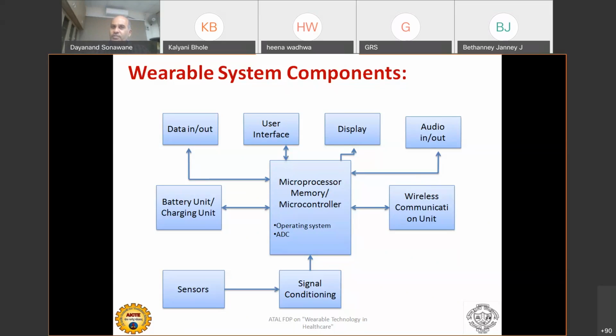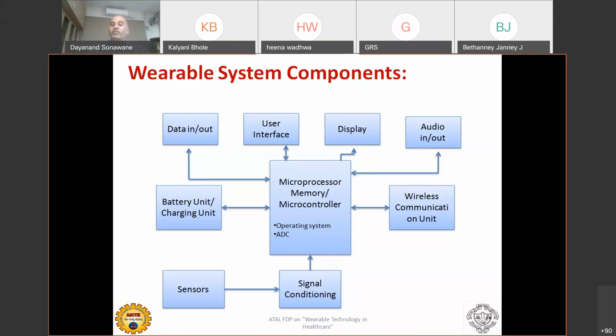Audio in and out. In some devices, like Alexa, there is inbuilt audio processing and an inbuilt audio analyzer also. You can simply say, hey, I just want you to give me a ring at 5 o'clock, and if there is a speaker, at 5 o'clock you will get a ring. Such devices exist. They analyze your audio signal and act accordingly. So Alexa-like features are also inbuilt in wearable devices.